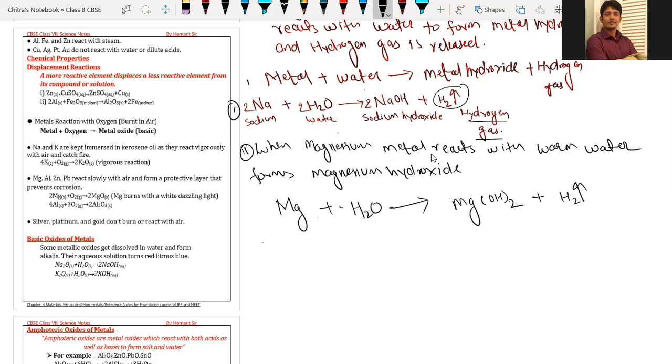So in order to balance, I am writing here 2. Okay, so this is magnesium metal. It is water. It is magnesium hydroxide.